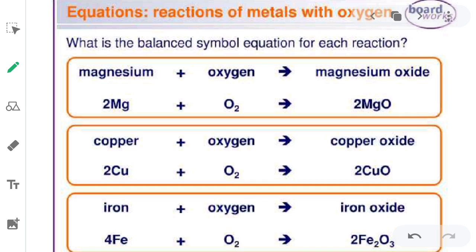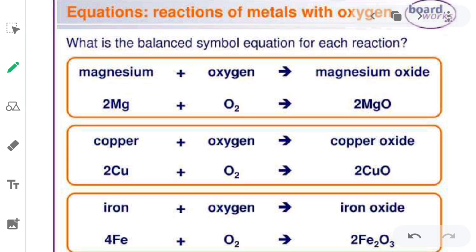The reactivity of sodium with oxygen is higher than magnesium, zinc, iron, and copper. The way it is given in your book is the order of reactivity with oxygen.